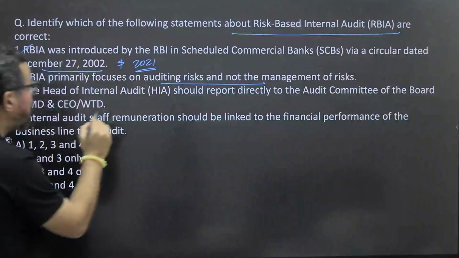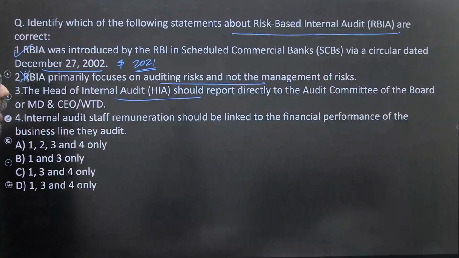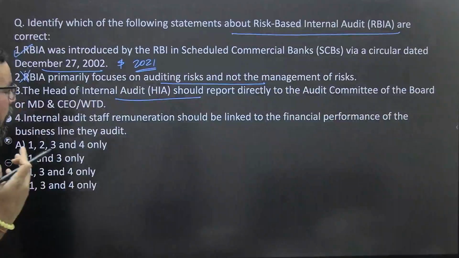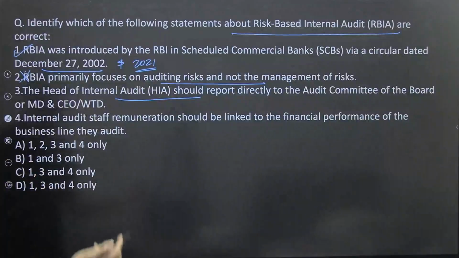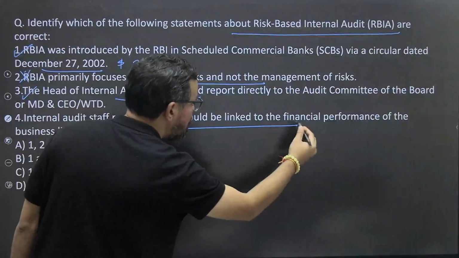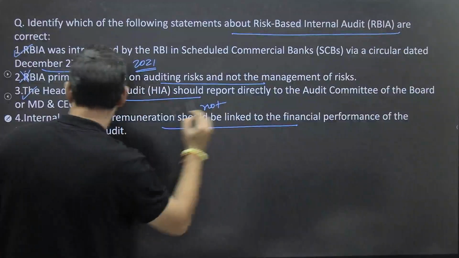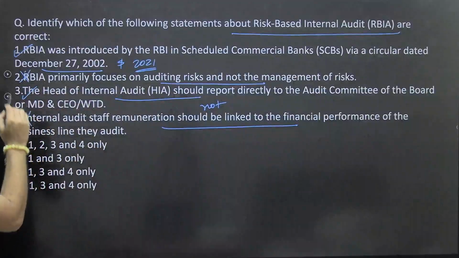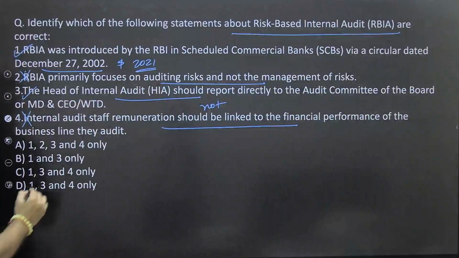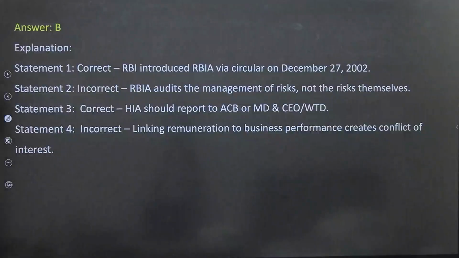So this statement is wrong. The Head of Internal Audit (HIA) should report directly to the audit committee of the board or the MD and CEO. This is 100% true. Internal audit staff remuneration should be linked to financial performance. No, it should not be linked to this, right? So this is also wrong. So 1 and 3, which means option B, will be the right answer for this one, right?